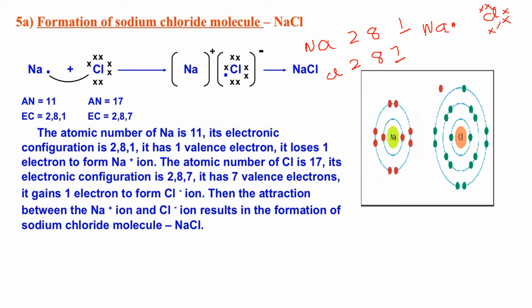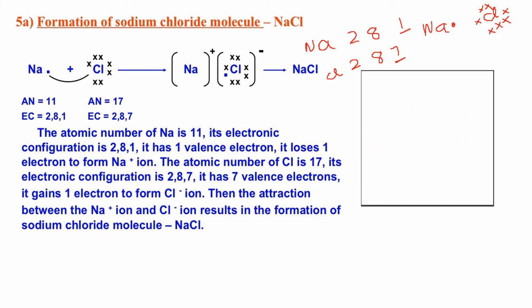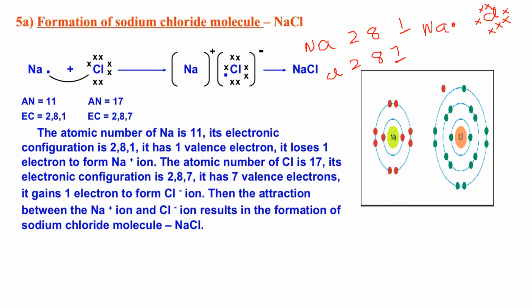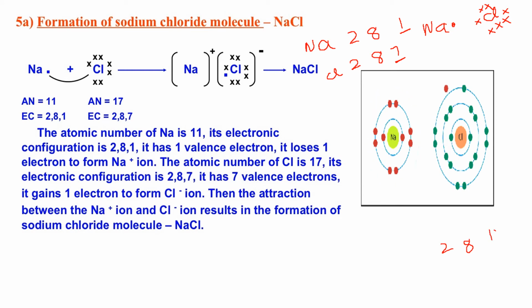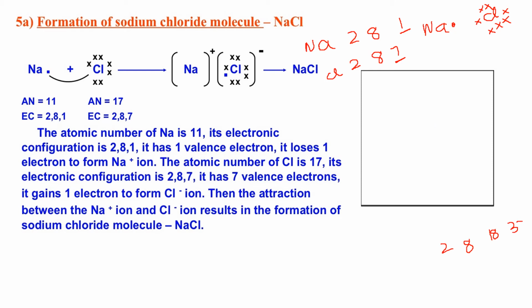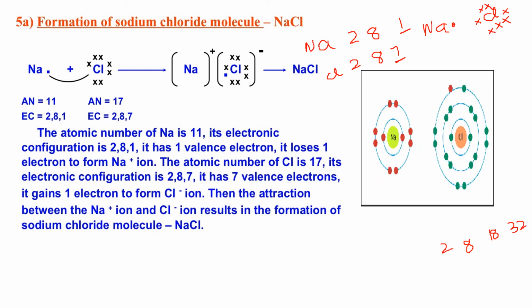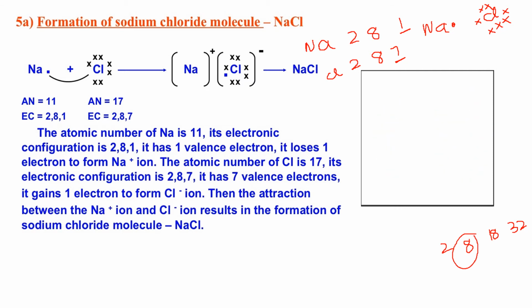So chlorine needs one more electron to gain its stable configuration. You know, stable configuration means either it has to be 2, 8, 18, 32. You know very well, if it attains 8, after 8 there is no possibility of further reaction, because with 8 itself it attains the stable configuration.